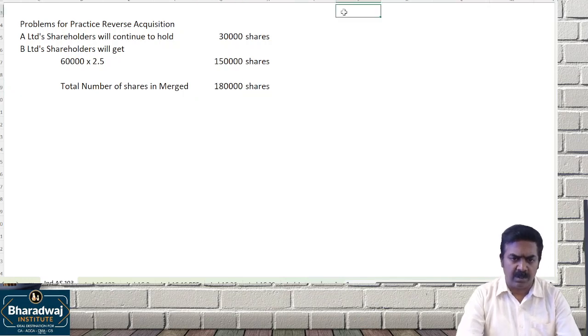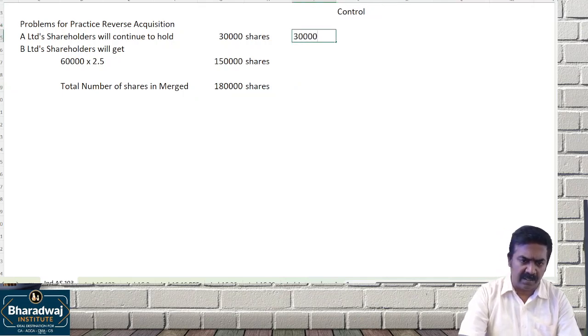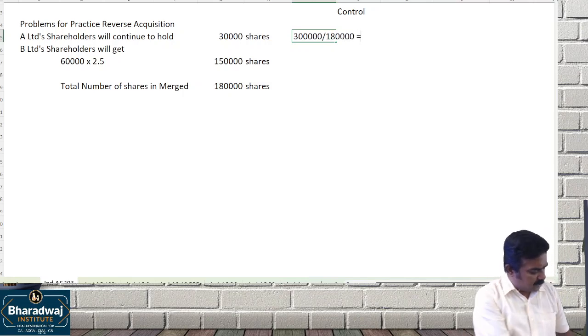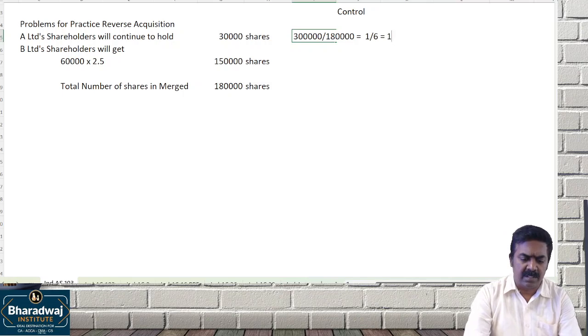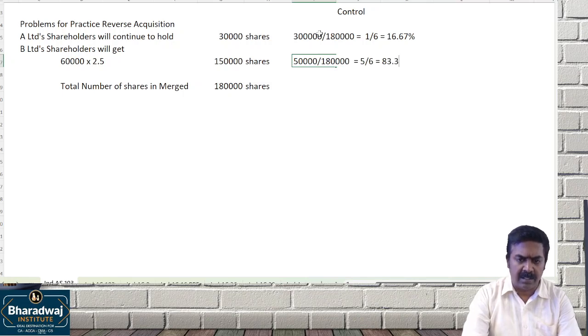So from control perspective, 30,000 out of 1,80,000. How much percent control? How much percentage control is with first company? 1 by 6, that is 16.67%. Then 1,50,000 out of 1,80,000, 5 by 6, you can say 83.33% control.